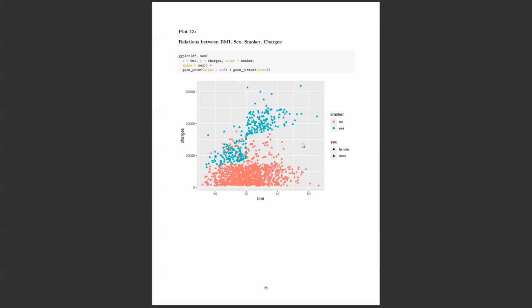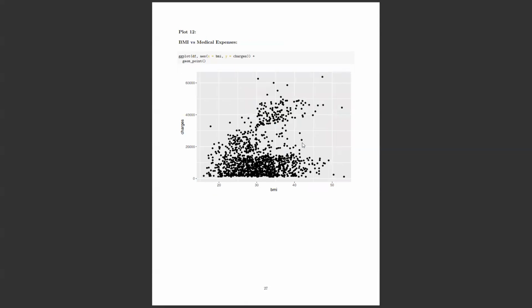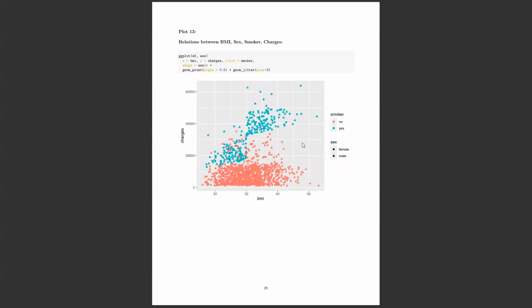And here we can note a couple of things. All the people here, we said there is no clear depiction. That's because all the blue dots indicate they have a smoking habit. So we can clearly see, if a person has more body mass index, that means they are obese, and they have a smoking habit, there is a strong correlation that their medical expenses will definitely be high.